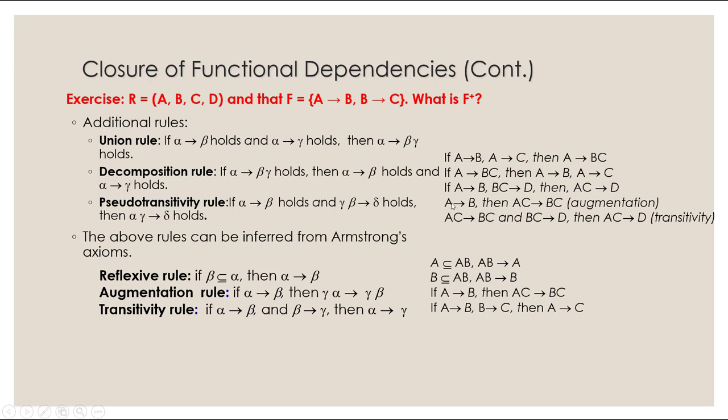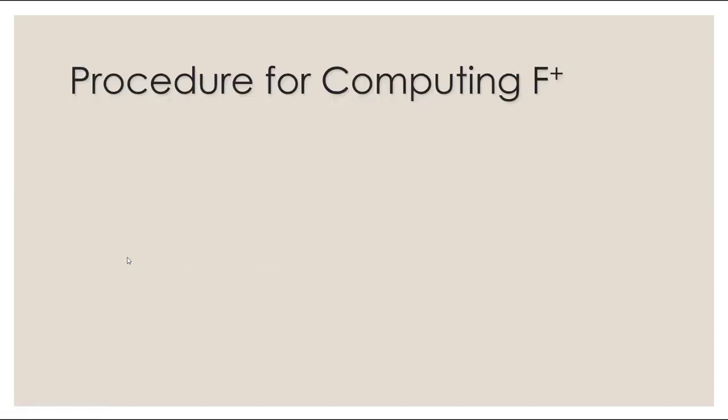Pseudo-transitivity says A determines B, so we can add C to both sides and get AC determines BC, right? And if we have another rule saying BC determines D, then we can infer AC determines D. Okay? So that is the transitivity rule, and so using pseudo-transitivity. So these were the three that I mentioned on the previous page. So together, these six axioms, we call them Armstrong's axioms. Okay, so these will come in very handy whenever you are trying to get the closure of F.